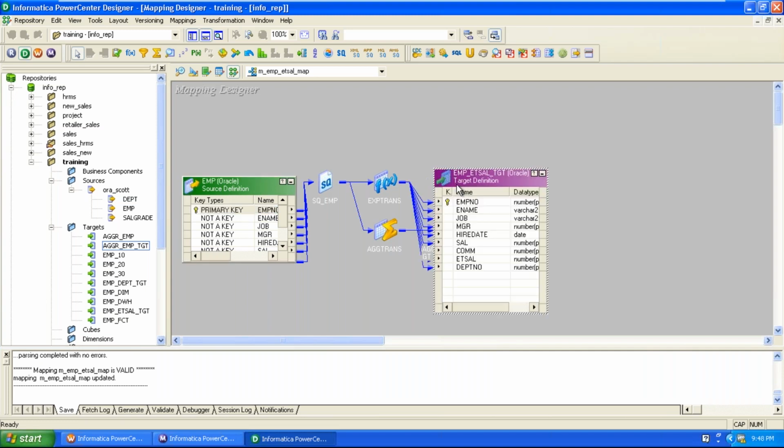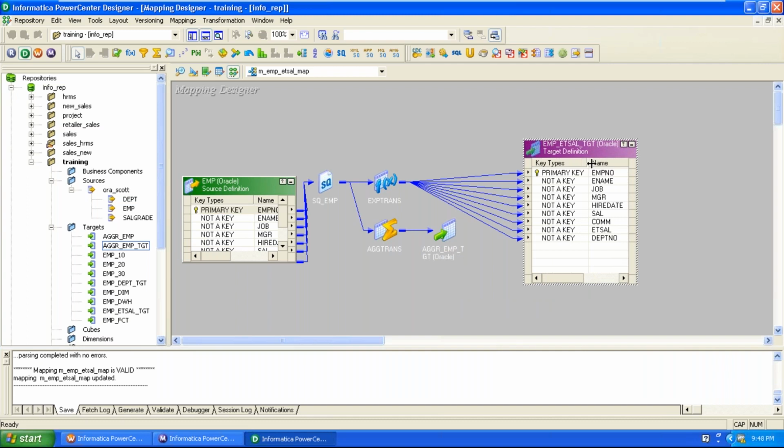That would normally be defined as the primary key of the target also. The primary key of the source is treated as the primary key in the target. But in real time, don't use the primary key of the source as the primary key in the target. We can create our own primary key, called a surrogate key, and use the primary key of the source as a natural key in the target. Don't define that one as a primary key; just define it as a natural key, or leave it as a normal column.